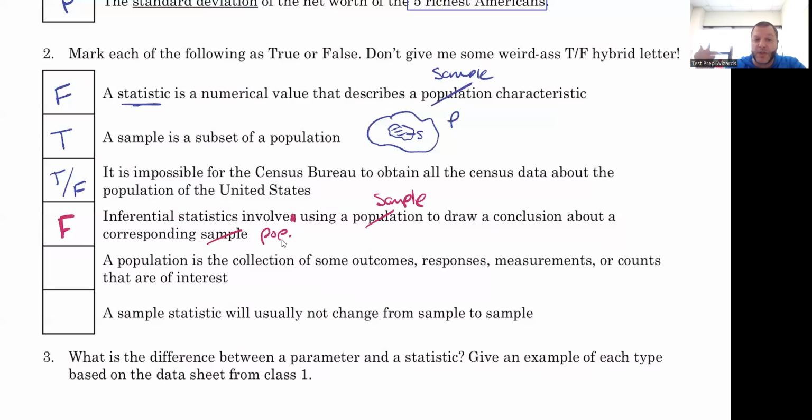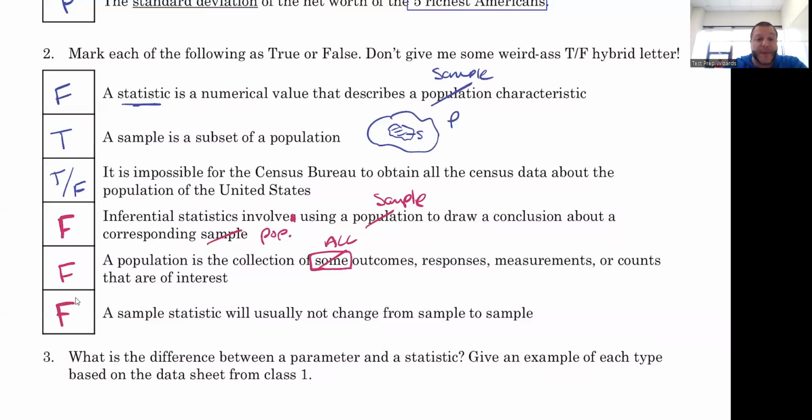Question the fifth one, this is also going to be false. And it's only because of "some." So a population is a collection of all outcomes, responses, measurements, or counts that are of interest, right? Alternatively, if we change the word population to sample, a sample is the collection of some outcomes, responses, and so on, right? So that would be false. And the last one is also false as well.